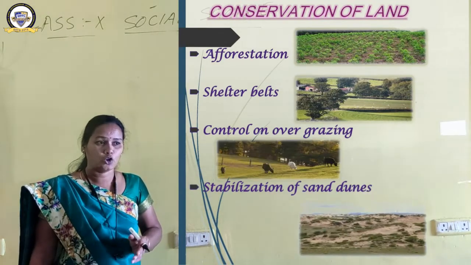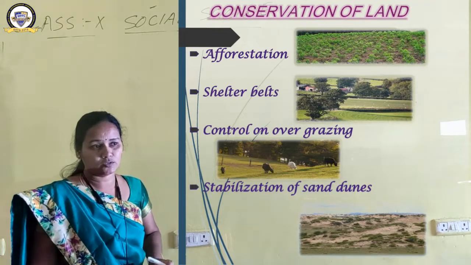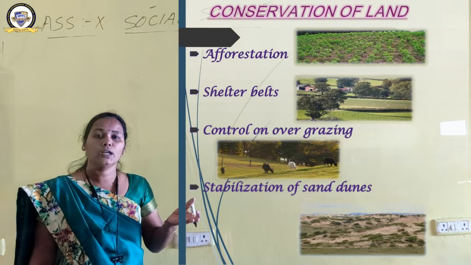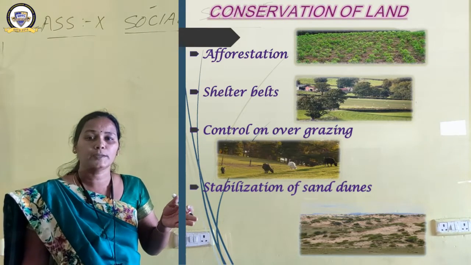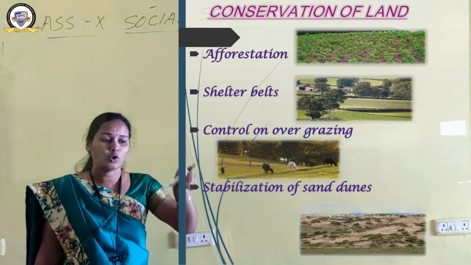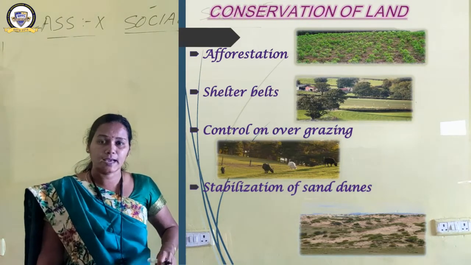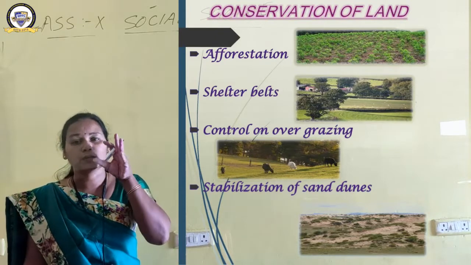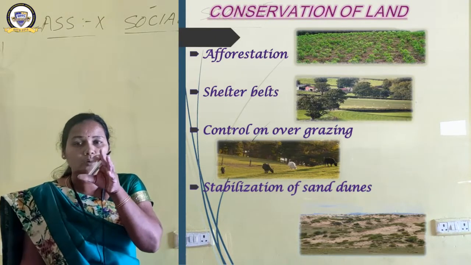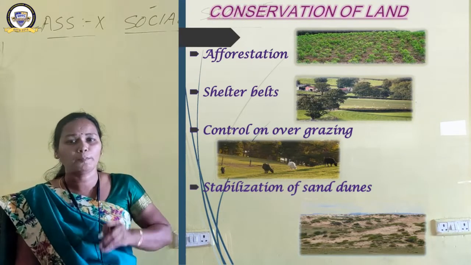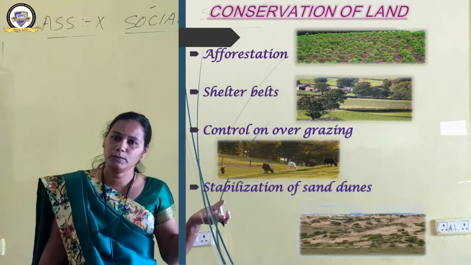Next one is control on overgrazing and the stabilization of sand dunes. What do I mean by control on overgrazing? We should not allow the cattle to overgraze in a particular area. Some measures should be adopted by the local government or the state government, so that a particular period is decided during which a nomadic group is allowed to graze their cattle for a short period of time only. Then the land will not be overgrazed.